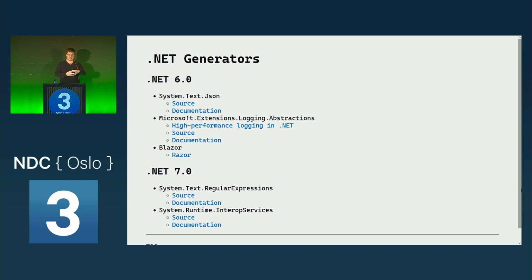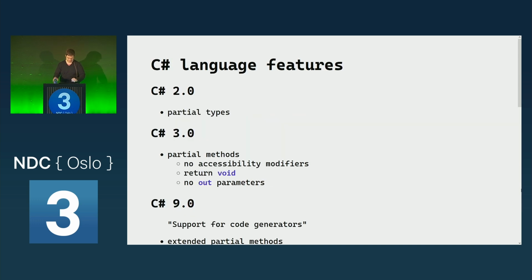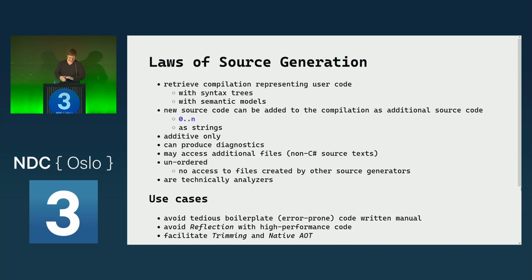And in .NET 7, there are actually 3 more, I missed one: a regex generator, an interop generator, and also a JavaScript interop generator. And .NET 8 will have more generators coming, because they have very specific use cases.